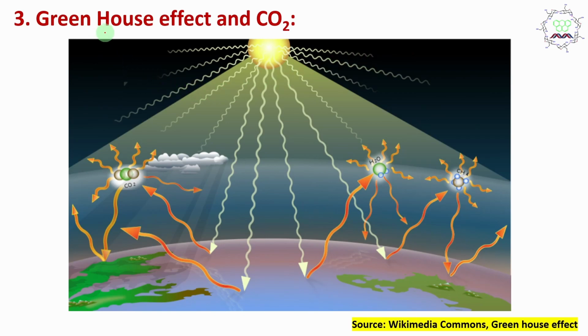And next, the third point, the greenhouse effect. Whenever the sun's energy falls on planet earth, it gets radiated, and this radiated heat actually gets reflected by greenhouse gases like CO2, meaning carbon dioxide, water vapor, and methane. By the way, methane and water vapor are more powerful greenhouse gases compared to CO2. But since the amount of CO2 is massive, very high, we very often blame CO2 as the villain for climate change. But it is not.